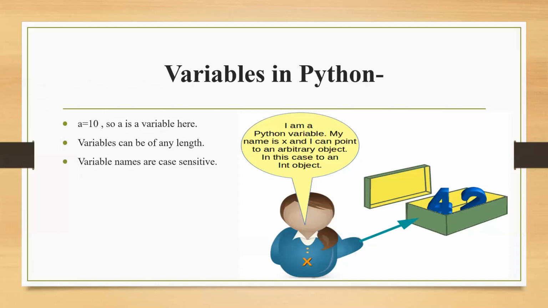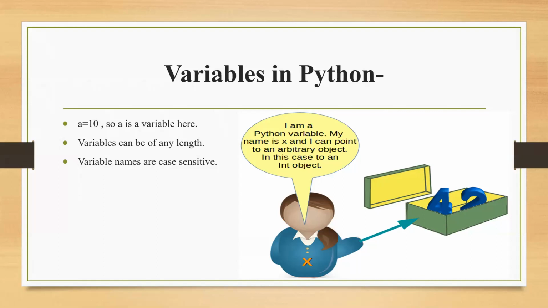Variable names are case sensitive. I told you this at the start of this lecture also: if I define x is equal to 42 somewhere, and later in my code I write capital X is equal to 42, or use just the capital X, then it is not going to be the same. Since the Python language is case sensitive, the variable names are also case sensitive.